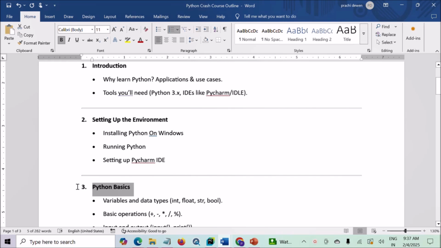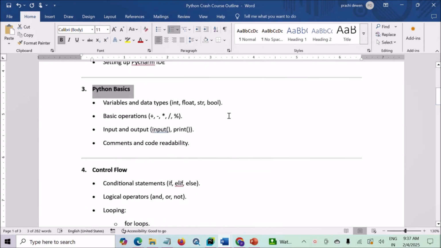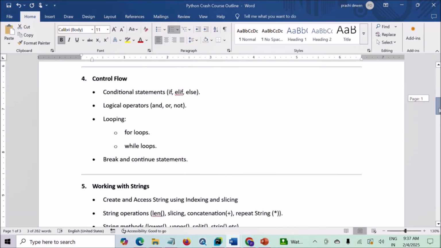In the Python basics section, we will dive into the Python core concepts like variables, data types, and basic operations. You will also learn how to take input and print output, and how to write clean and readable code with comments. In the control flow section, you will learn to make decisions in your code with if-else statements and loops. We will cover for loop, while loop, and how to control the flow of your program with break and continue statements.